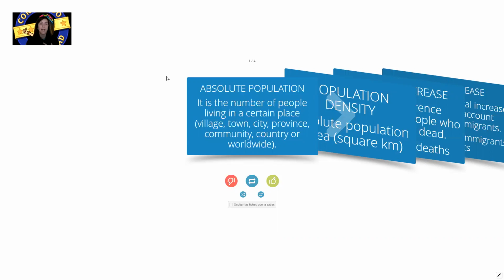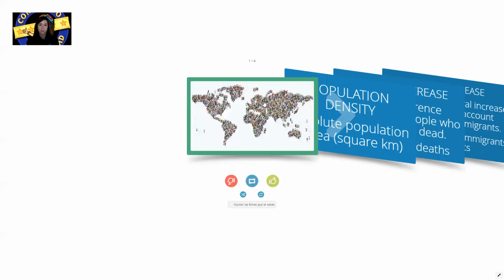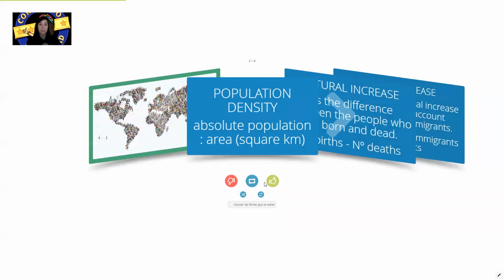So the first concept is absolute population. This is very simple. It's just the number of people living in a certain place. It can be the people who live in a village, in a town like Valladolid, in a city like Madrid, in a whole province or community, a country, or even worldwide, okay? So that's it, counting the people. All right. Second term, population density.